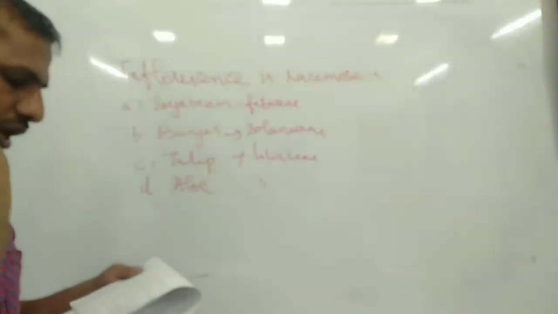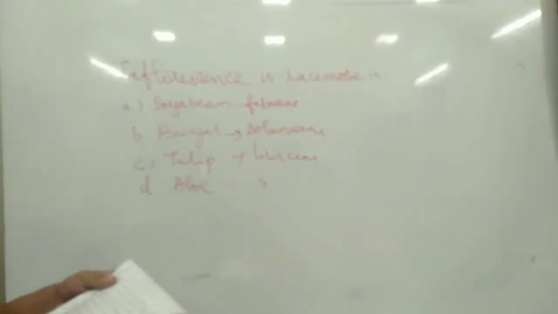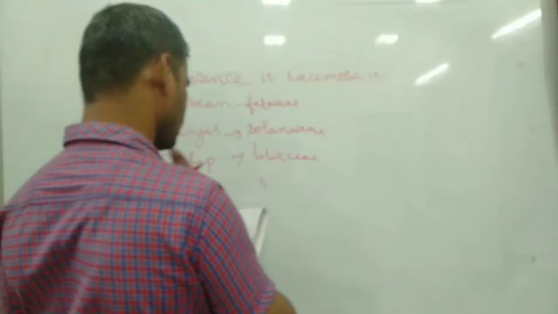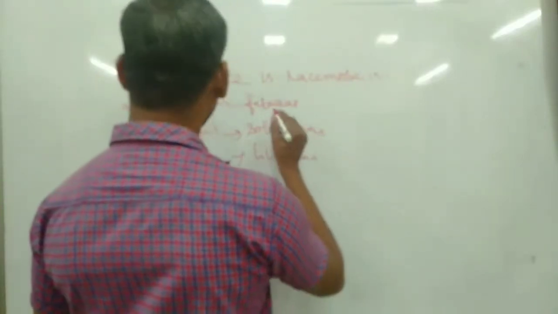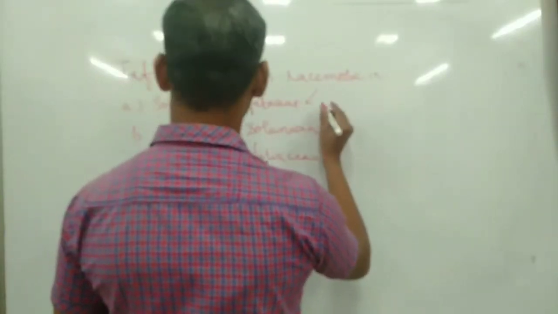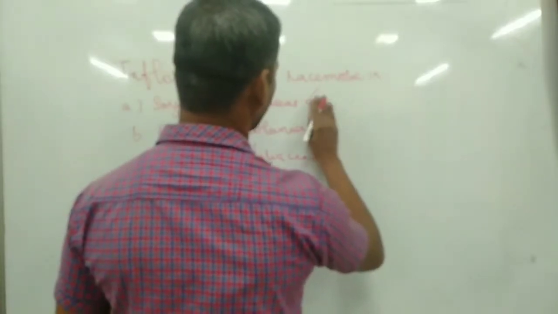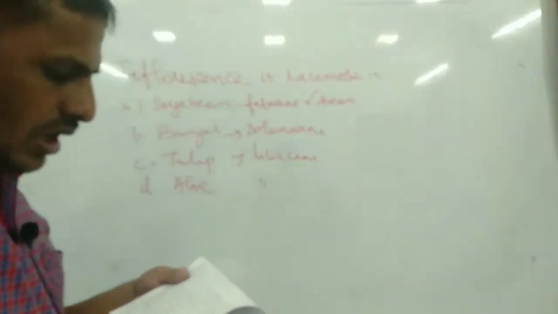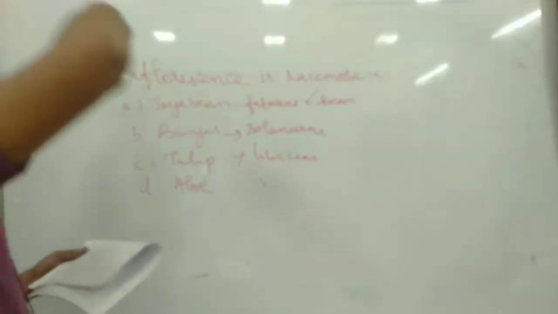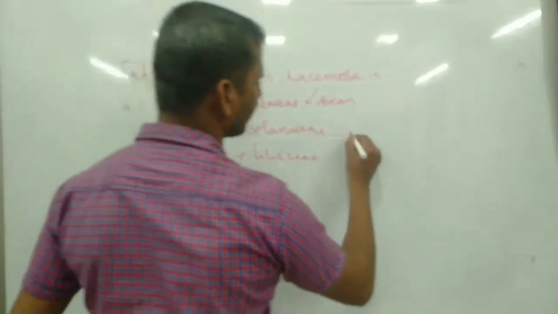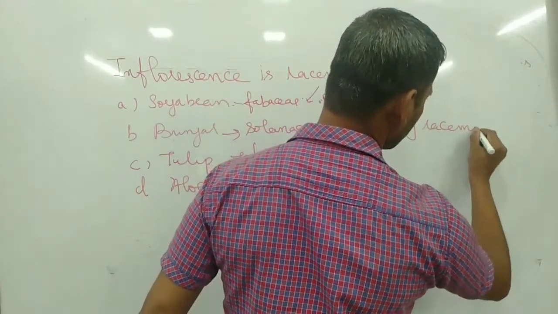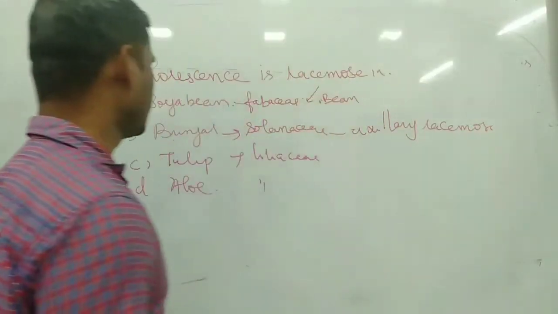Racemose is very common in soya bean and this Fabaceae, the bean family. Brinjal, a Solanaceae member, has axillary racemose.